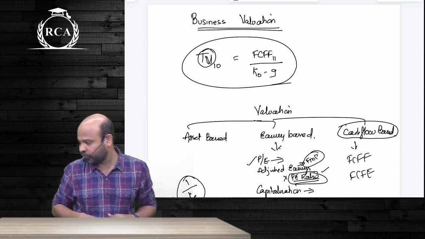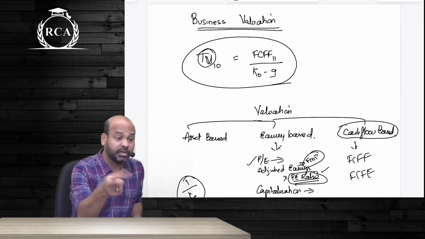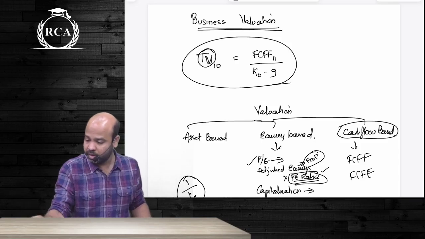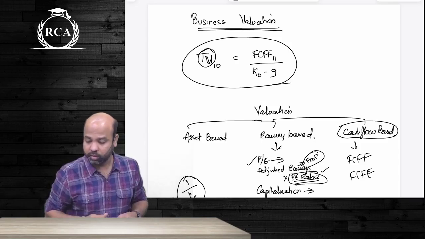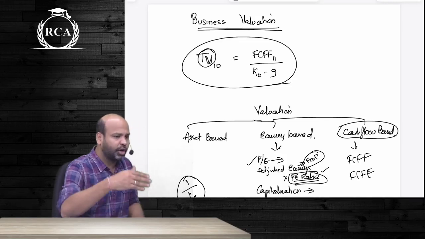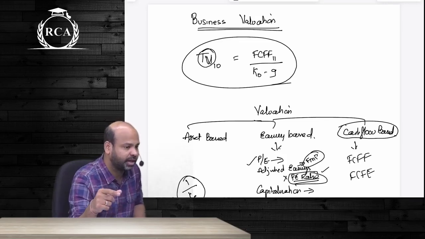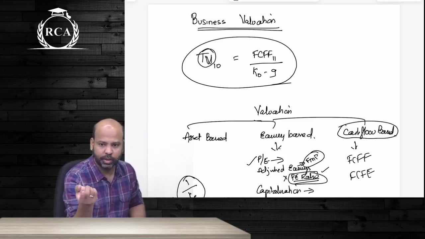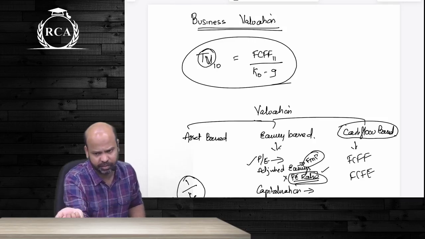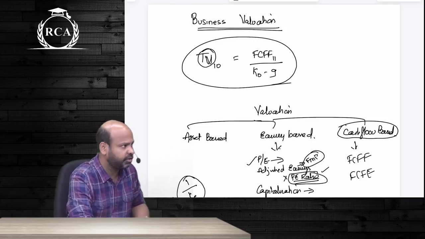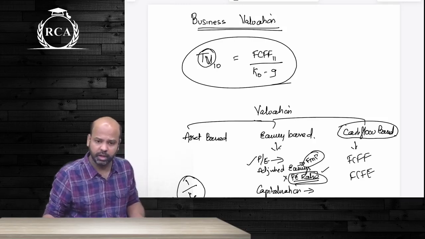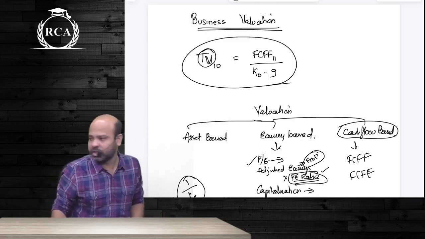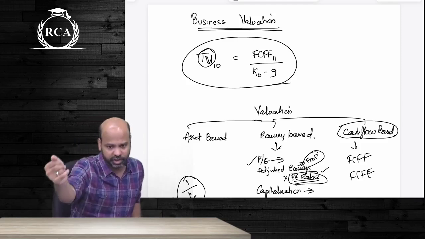So before we started off with the concept of business valuation, I said there were a couple of terms that you were supposed to know. First one was terminal value, then there was return on investment, and that's it. So under terminal value, what does it mean, beta? You cannot keep taking cash flows as such for an indefinite period, because you cannot consider earnings or cash flows for an indefinite period, guys. What you do, beta, is you consider terminal value as at the end of a specified period. If you take cash flows for 10 years, guys, you will take terminal value as at the end of 10th year. If you take cash flows for 5 years, you will take terminal value as at the end of 5th year. This terminal value in turn will be computed using some valuation method.